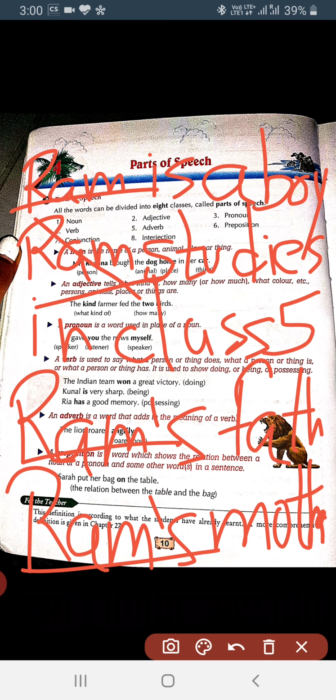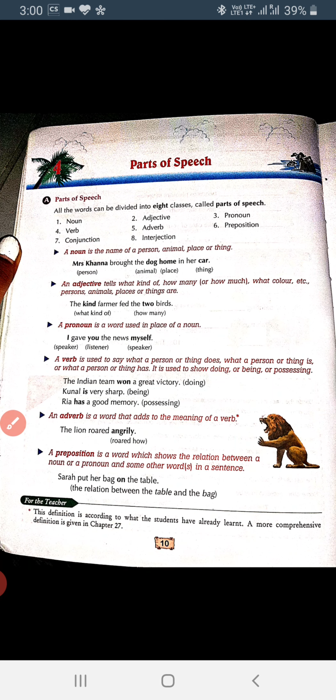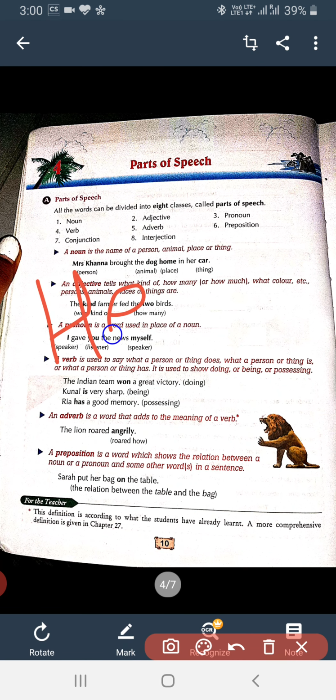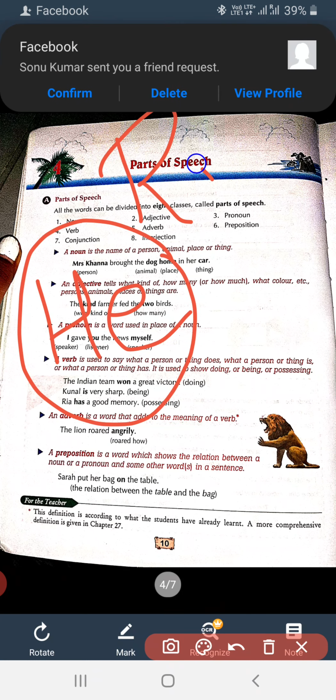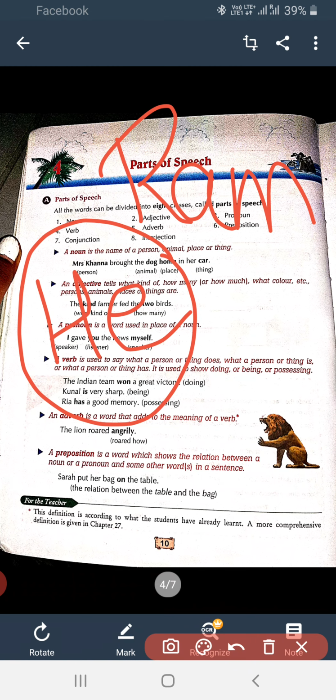So instead of using Ram again and again, repeating the word Ram, we can use he. We can use he instead of Ram. So this he, when we use it in place of Ram, is your pronoun.